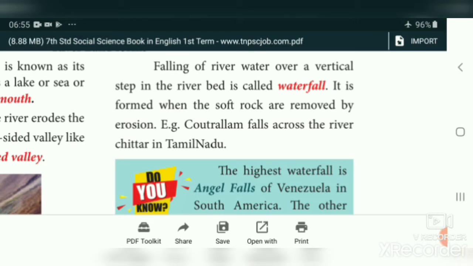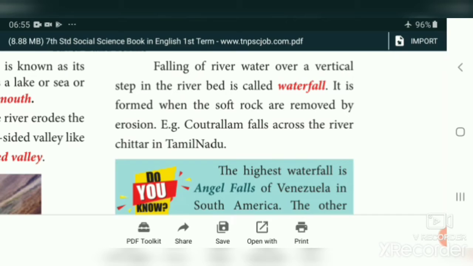Now we will see what is meant by waterfall. Falling of river water over a vertical step in the riverbed is called waterfall. So falling of river in a vertical direction is called waterfall. What is the meaning of a river source? The starting point of a river is called river source. So from the mountain, the water is falling down. This is what we call waterfall in a vertical direction.